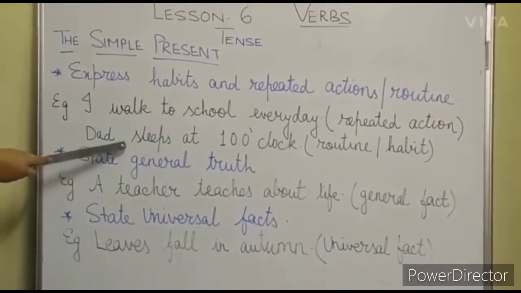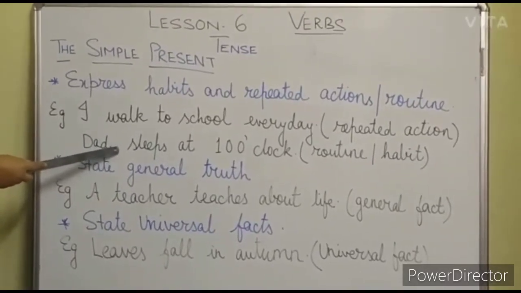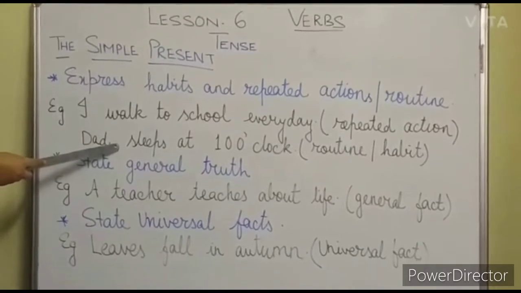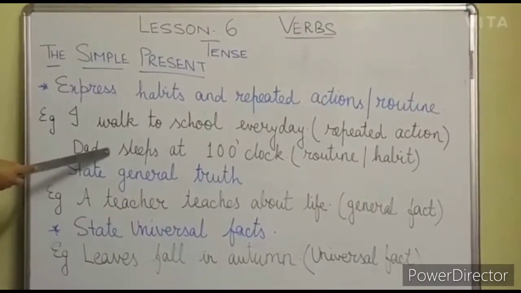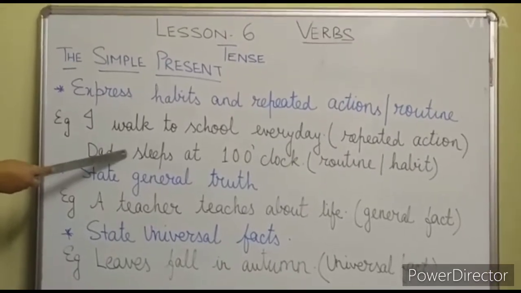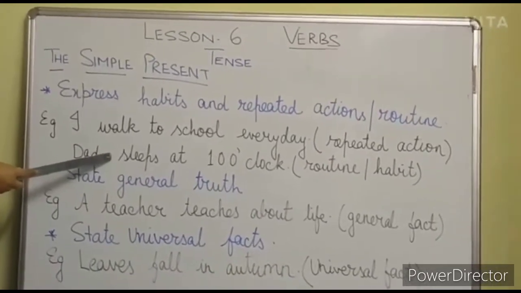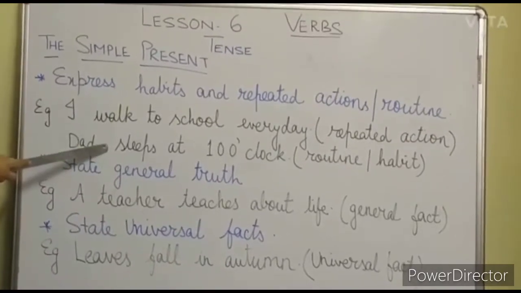The next example, Dad sleeps at 10 o'clock. Now it is his habit, it is his routine. Like Dad reads newspaper every day. So it is again his habit also. So in these cases, we will use simple present tense.